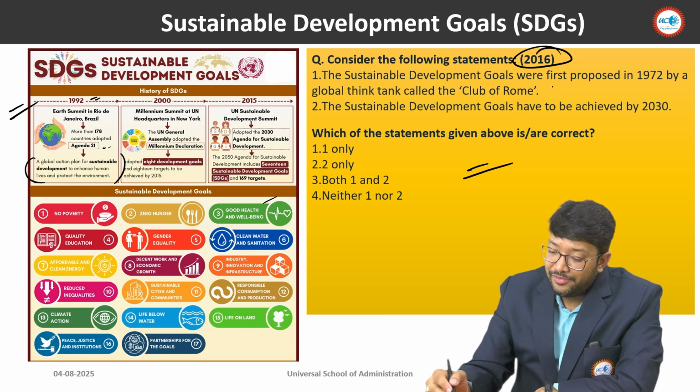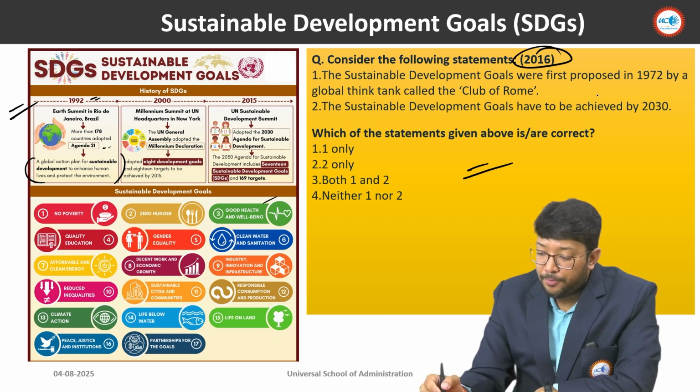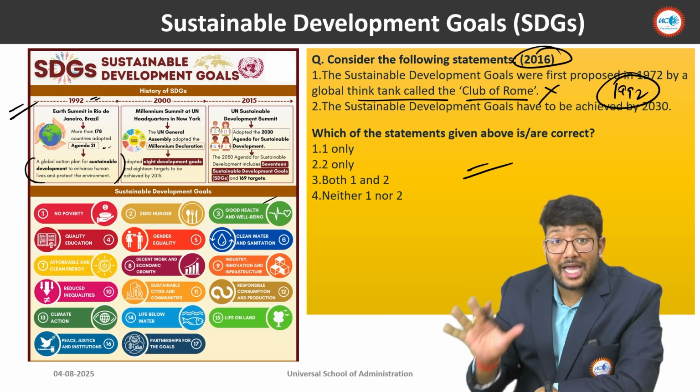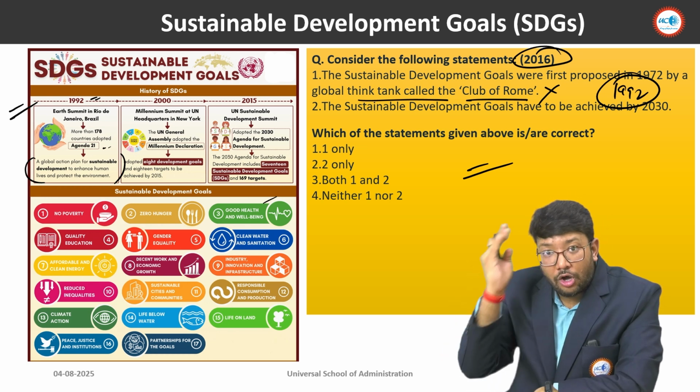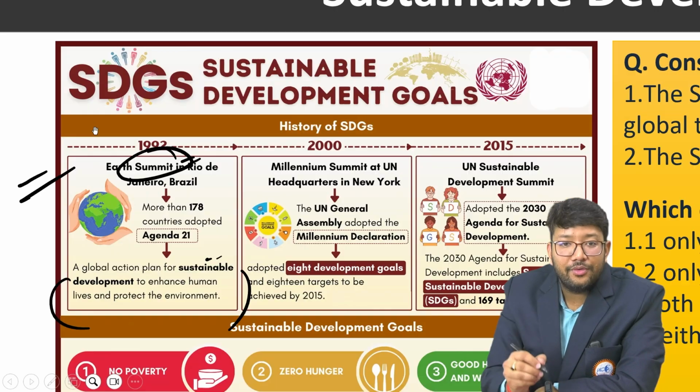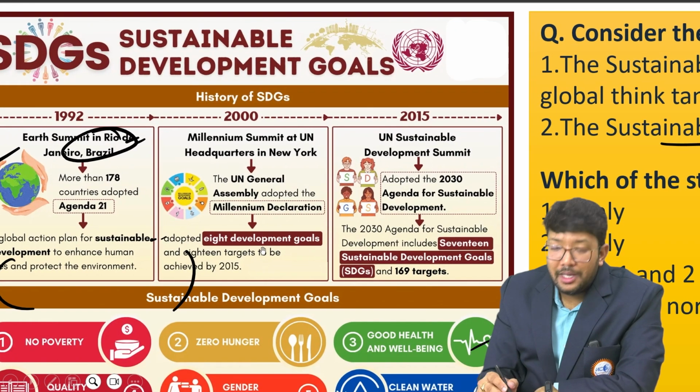See, the sustainable development goals were first proposed in 1972 by a global think tank called Global Forum. No, the answer is the 1992 Earth Summit. First time sustainable development goals were thought of in the 1992 Earth Summit in Rio de Janeiro. Okay. Then comes the Millennium Summit and UN.